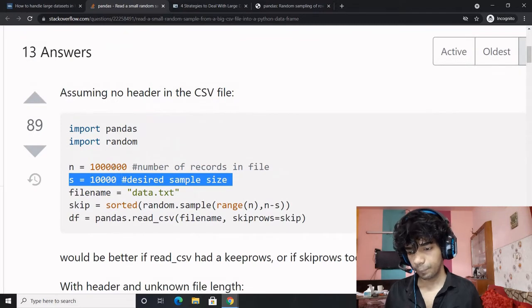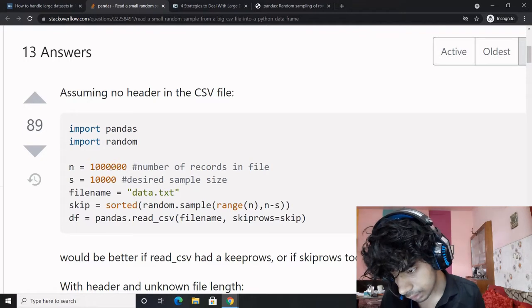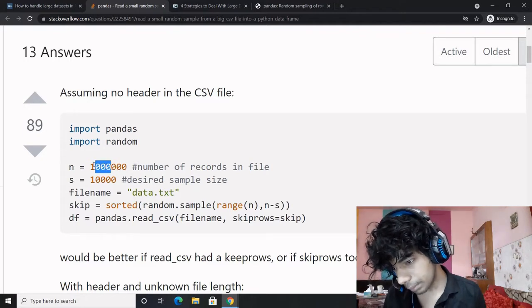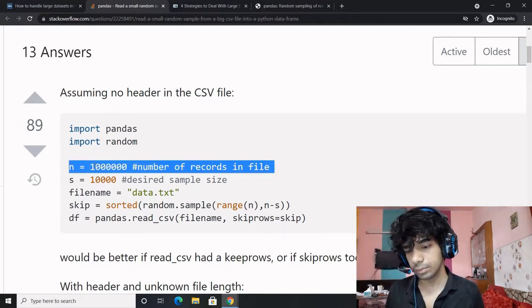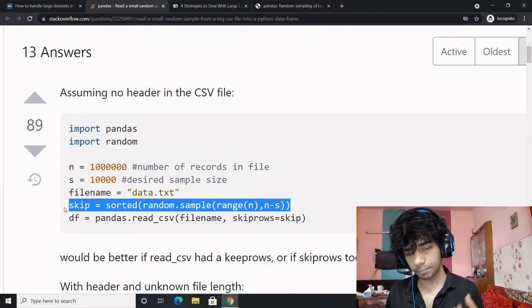Well, I have about 100,000 rows, out of which I require 10,000. Actually, not 100,000 exactly, I have 1 million rows over here, out of which I require 10,000 as a sample size. So what you do is you skip rows and you do a random sampling.